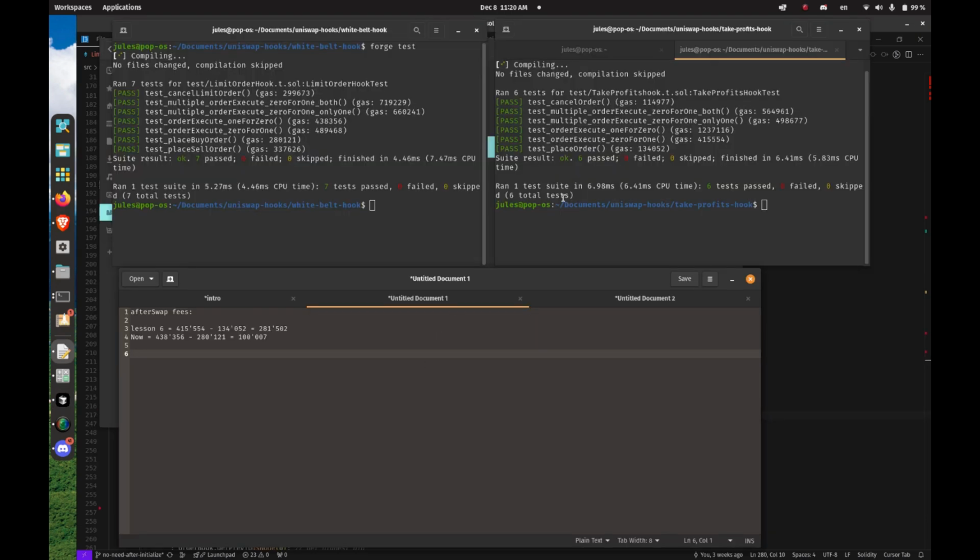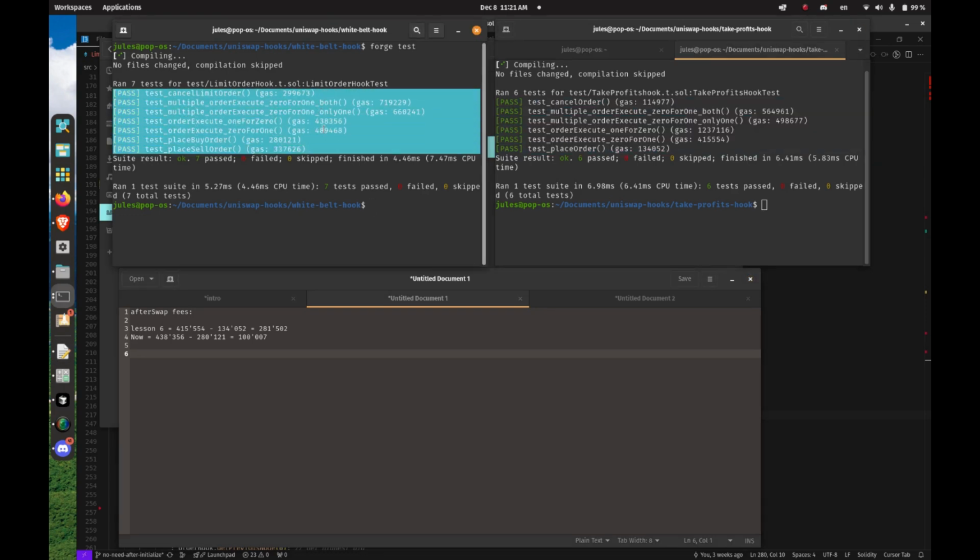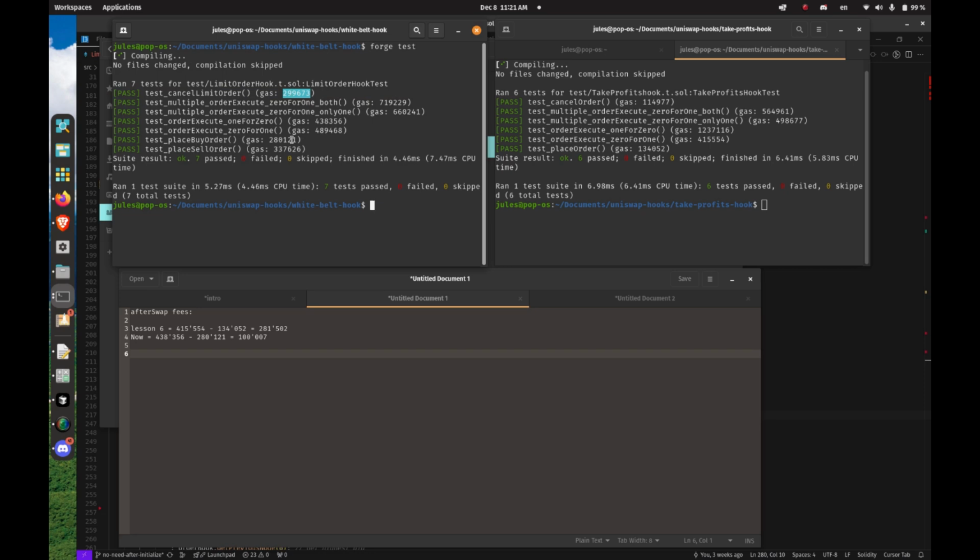Here is a quick estimation of gas. Here we have the lesson 6 gas usage. Here we have the White Belt hook gas usage. So before the swap, when we place an order or if we cancel, we use more gas in the White Belt hook than in lesson 6.